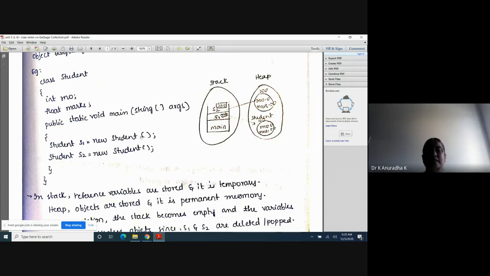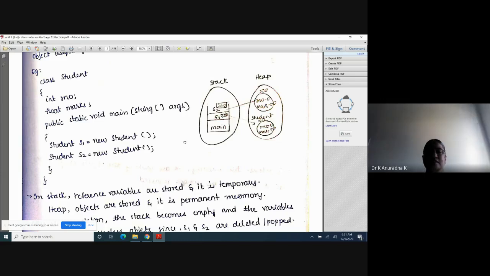Already explained, when the statement is executed, it goes to the Student constructor and verifies for the constructor. But here there is no constructor written by the programmer. That's why the default constructor, that is the compiler-generated constructor, is executed, which will allocate default values for the instance variables roll number and marks. That's why the values for roll number and marks inside each object are 0 and 0.0, because the default constructor assigns default values based on the data type. Already I explained constructors in depth.